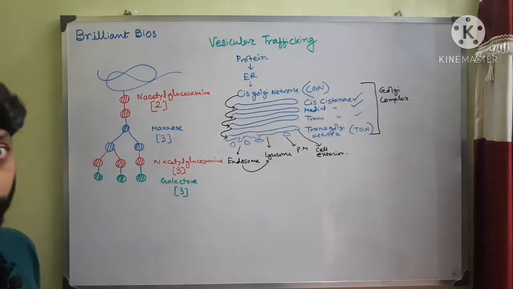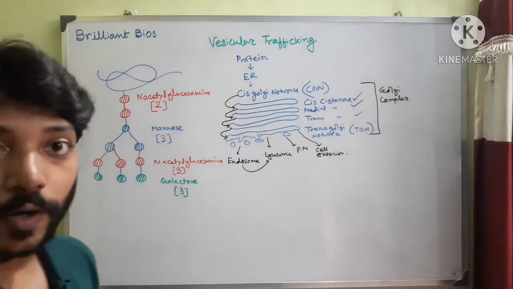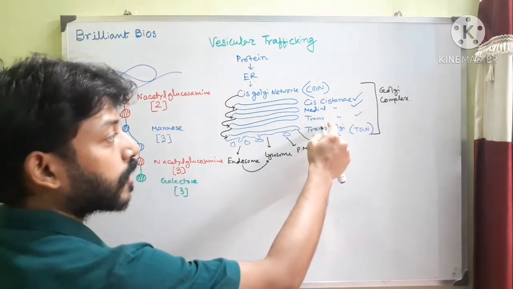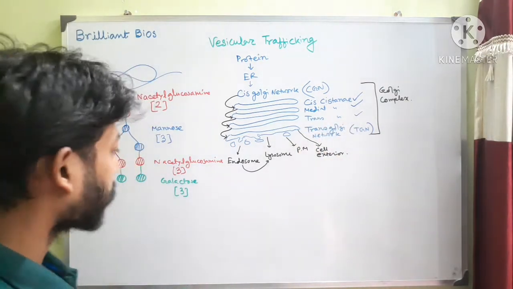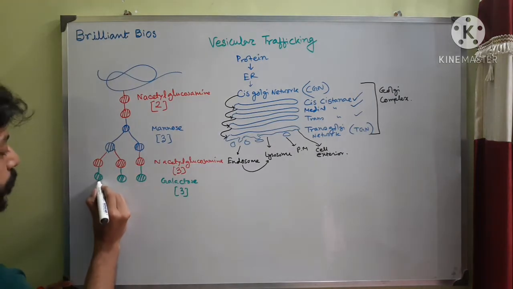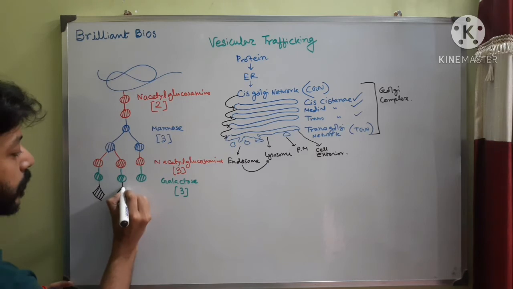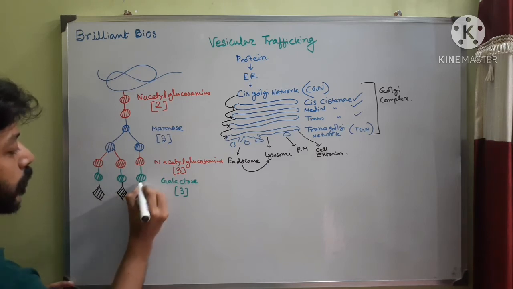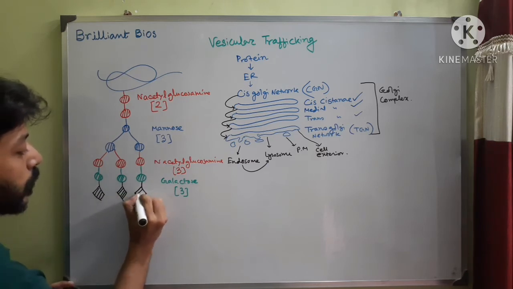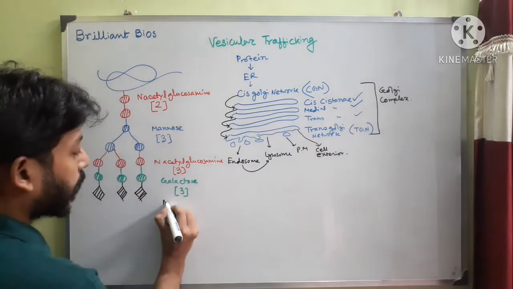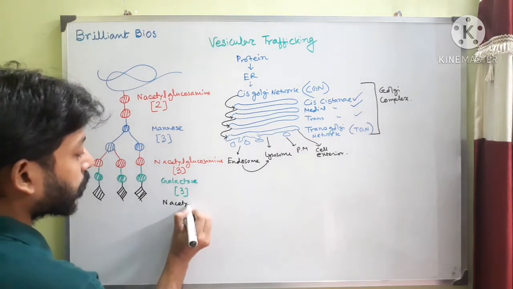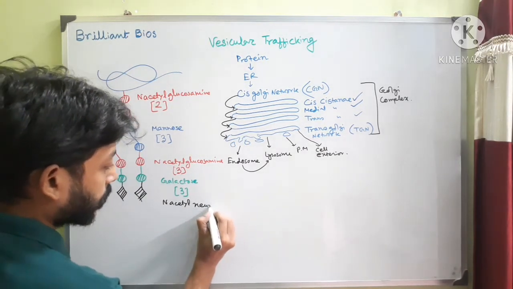Another thing occurs. This is not the ultimate. Another modification occurs in the trans-cisterna. That is addition of another, different type of sugar molecule. This is called N-acetyl neuraminic acid.